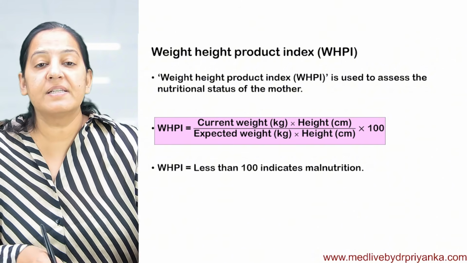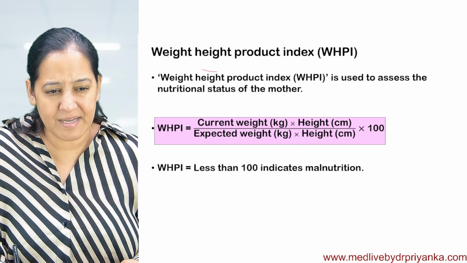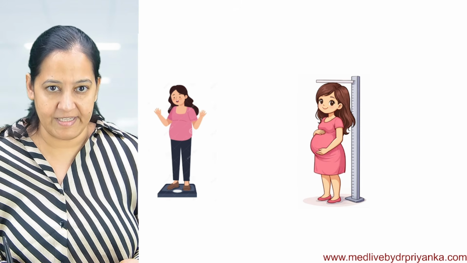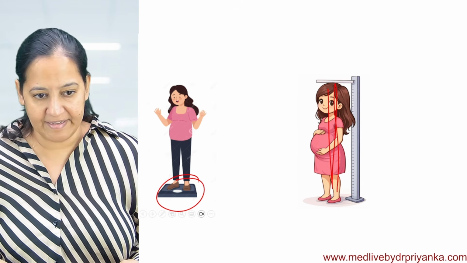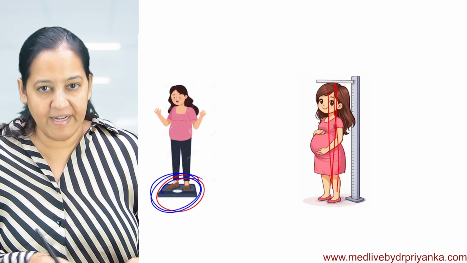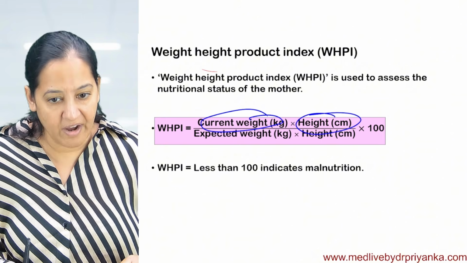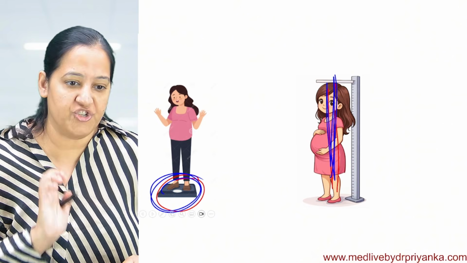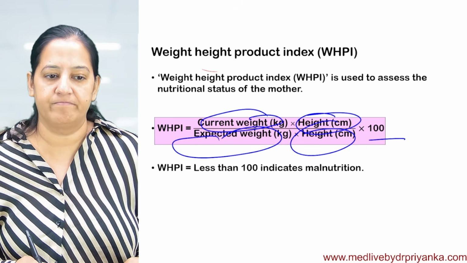Now the next is weight height product index, WHPI. What is this index? You should calculate this index for pregnant ladies. First see the current weight and current height of the pregnant lady. Current weight into current height upon expected weight at that gestational period into expected height at that gestational period, into 100.